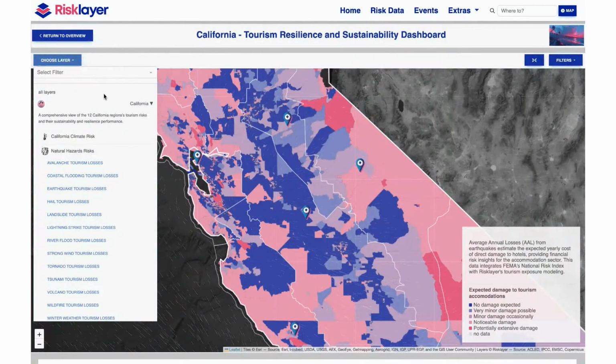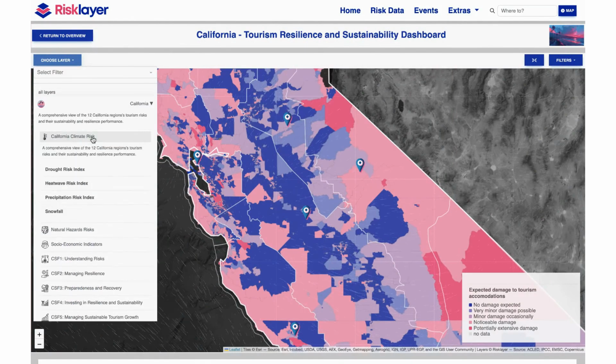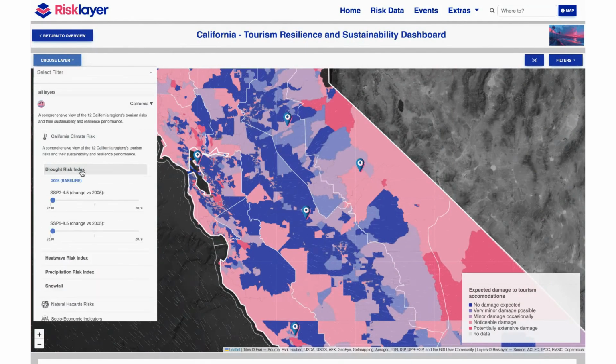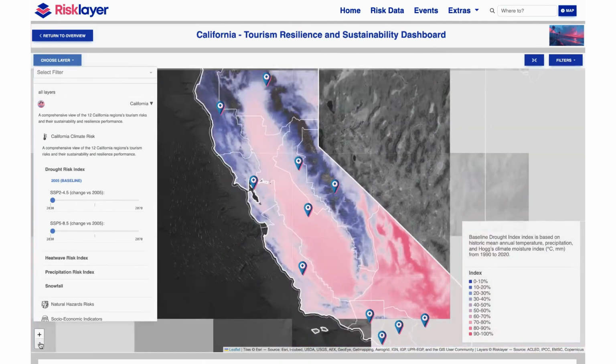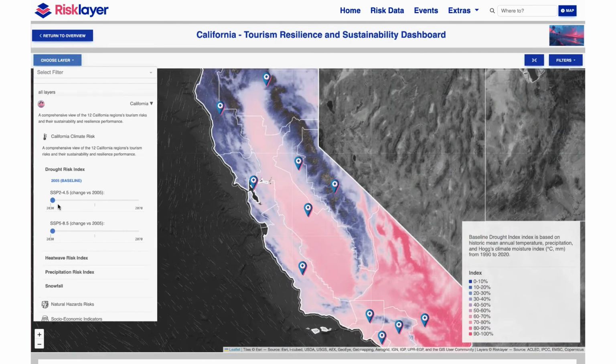Under the climate risk data topic, we can explore the Drought Risk Index. This index can help assess water scarcity threats to tourism regions. The Drought Risk Index is based on historic climate data from 1990 to 2020. You can also explore how drought conditions may change over time.